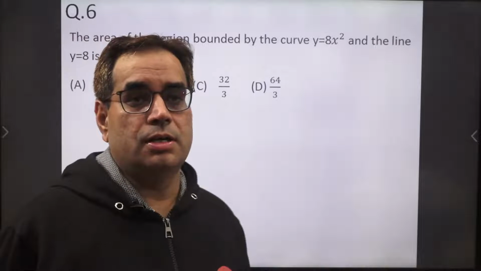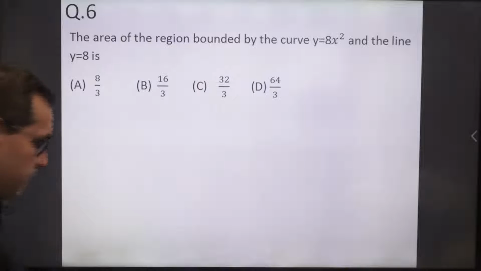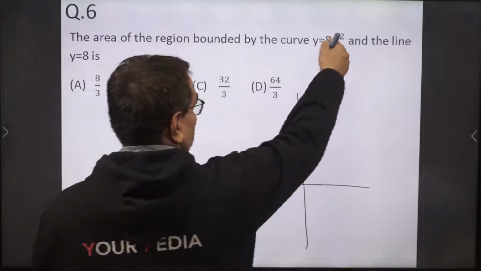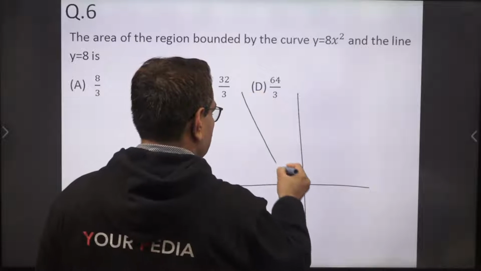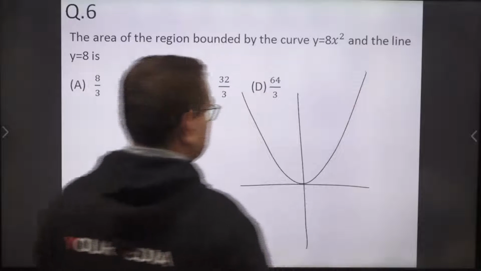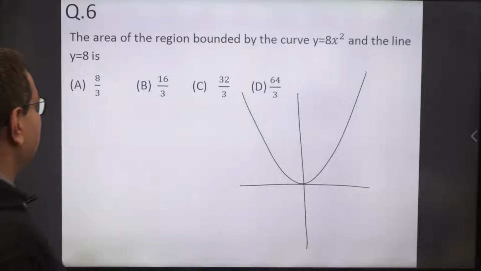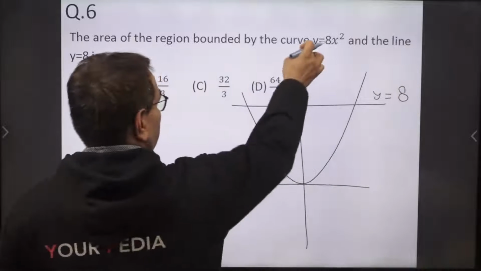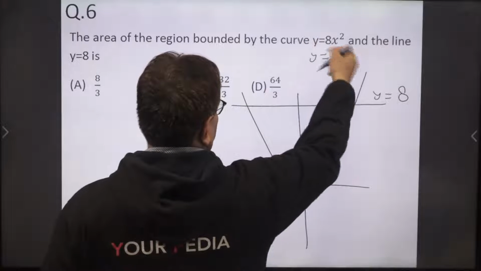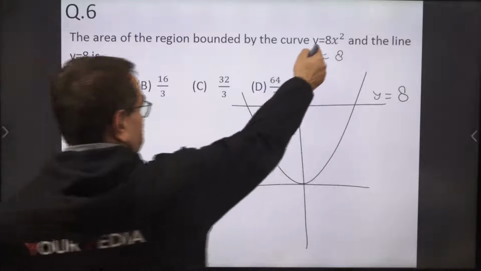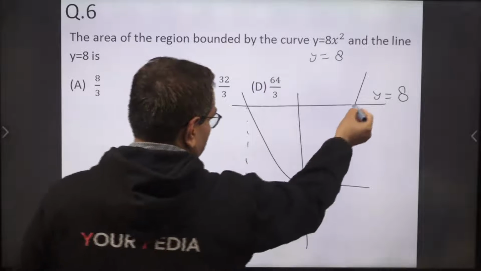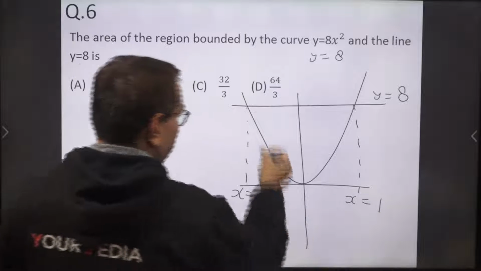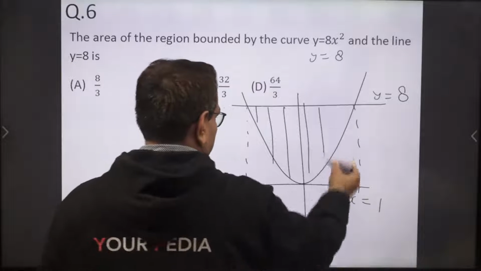Okay, so anyone who got the answer, remember y equal to 8x square. The graph you should remember: y equal to 8x square is a parabola of this form, and the line y equal to 8. Now if we put y equal to 8 here, both are equal. So 8x square equal to 8, so x square equal to 1, so x equal to minus 1 and 1. So these intersection points are x equal to minus 1 and x equal to 1. So the area bounded is this one. We have to compute this area.